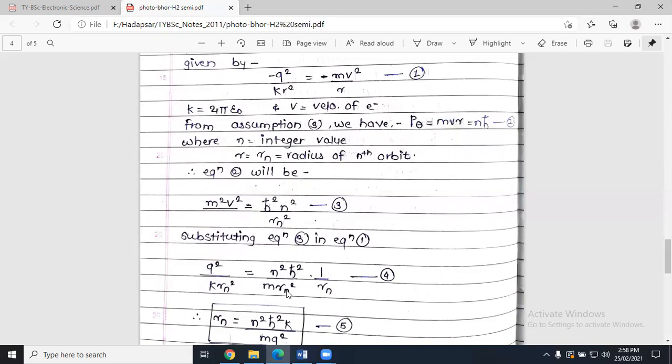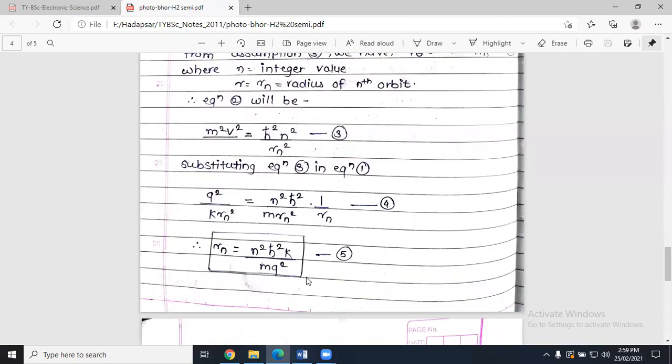Instead of r, we are writing rn because we are considering the radius of the nth orbit, and on this side we have m square, but here we have only m. Because of that, one m will be extra here. Okay, and this r is as it is over here, right? We can label this equation as equation number 4.